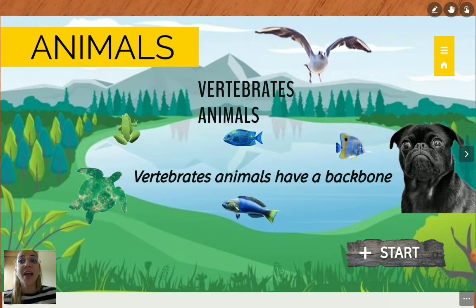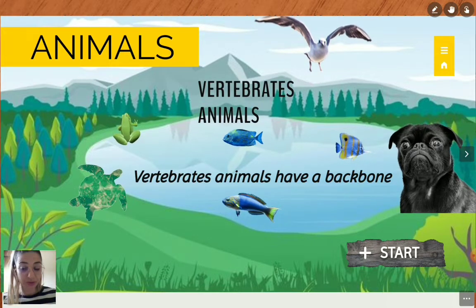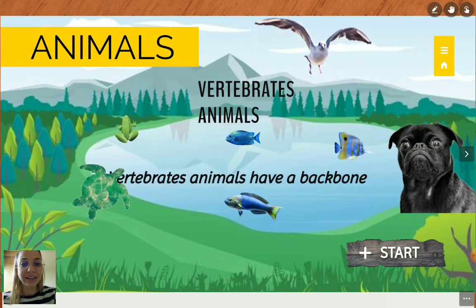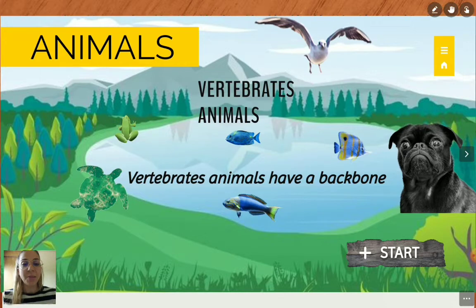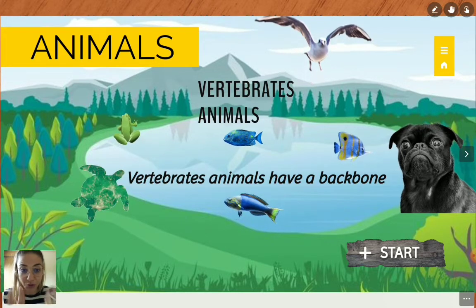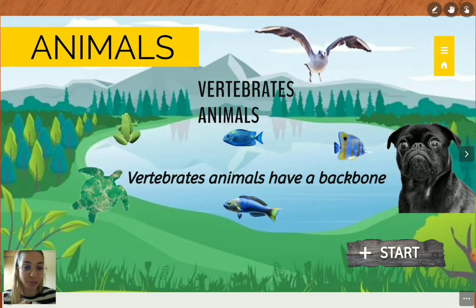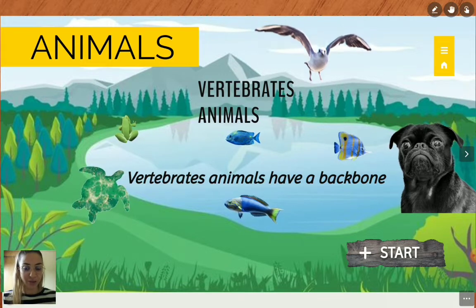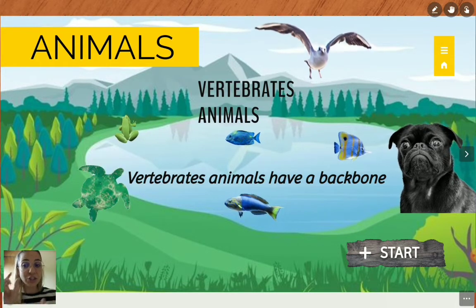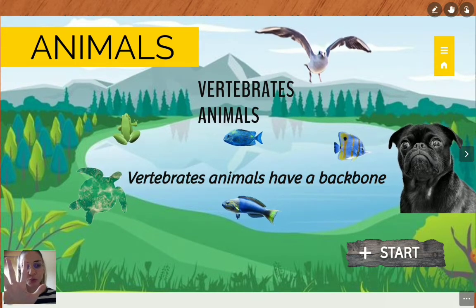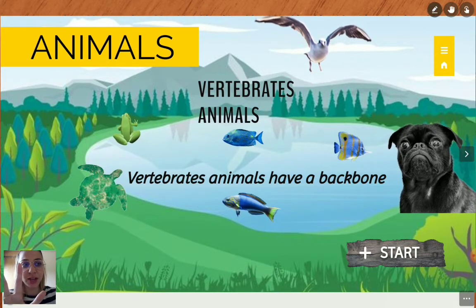Okay, vertebrate animals, you remember, have an internal skeleton, okay, made up of bones. So vertebrate animals have a backbone. And they are classified into 5 groups. Can you tell me the groups?